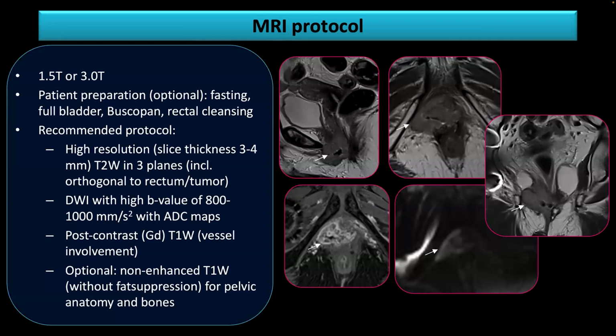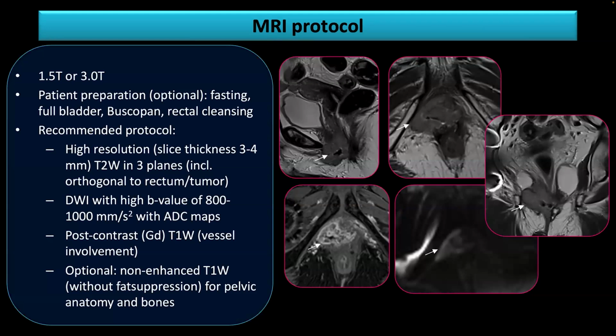We are doing the classical high-resolution T2 sagittal, axial, and coronal sequences. If it's a specific recurrence on the rectum or on the cervix or on the uterus, you may want to have axial oblique sequences.